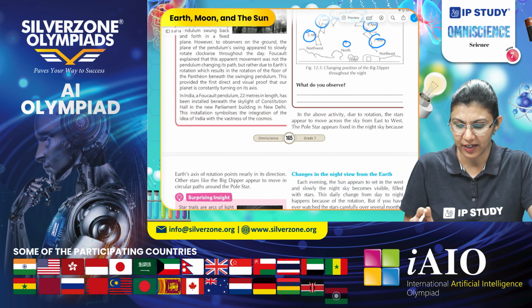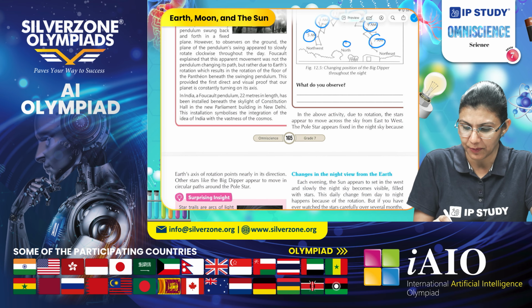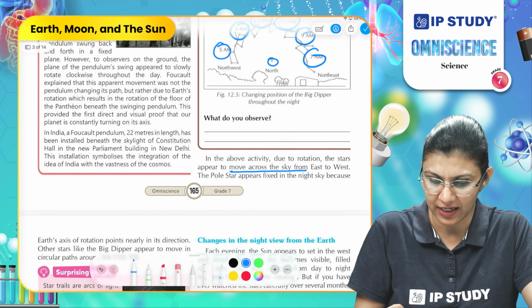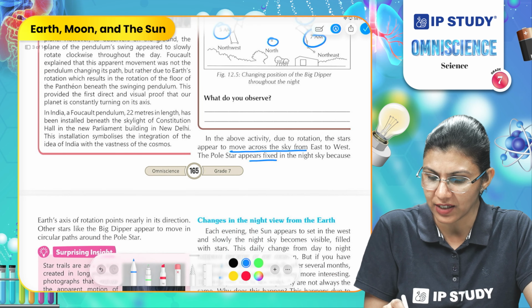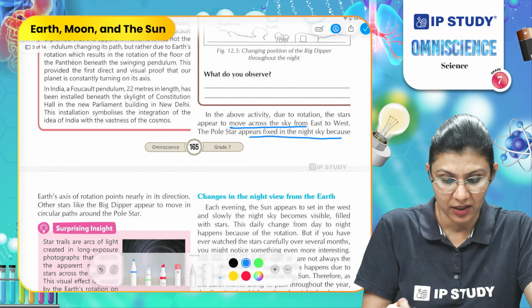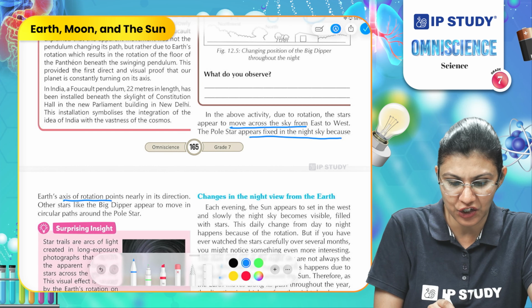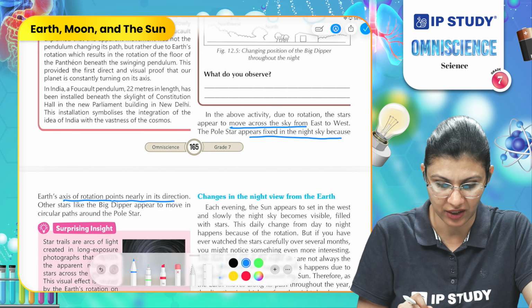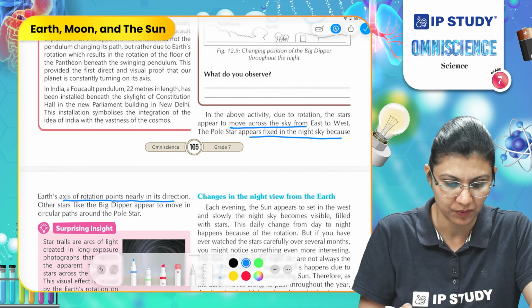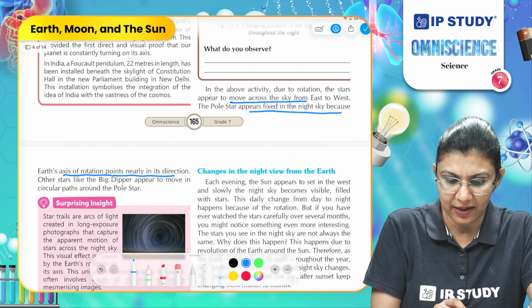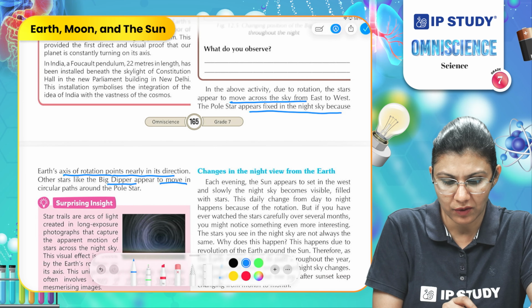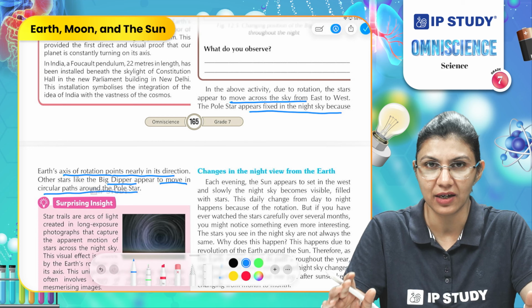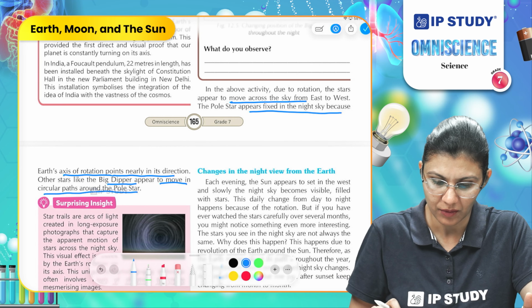So in this activity, due to the rotation, the star appears to move across the sky from east to west and the pole star appears fixed in the night sky because the Earth's axis of rotation points nearly in the same direction, in the direction of the North Pole. Other stars like the Big Dipper appear to move in a circular path around the pole star, or we can say around the fixed position.